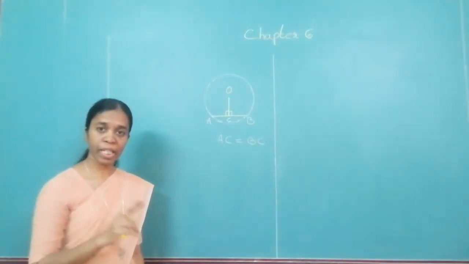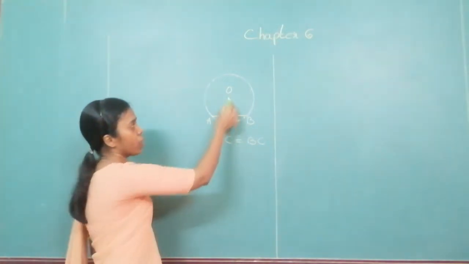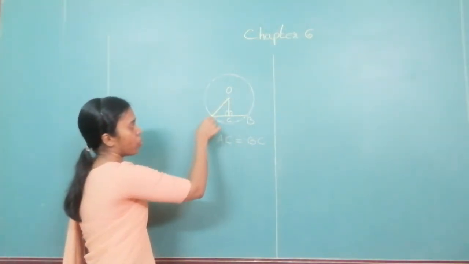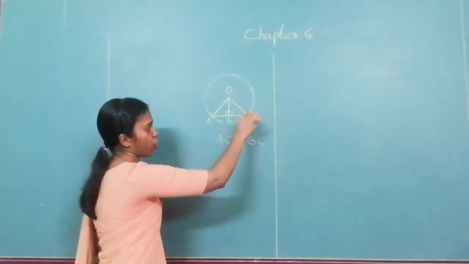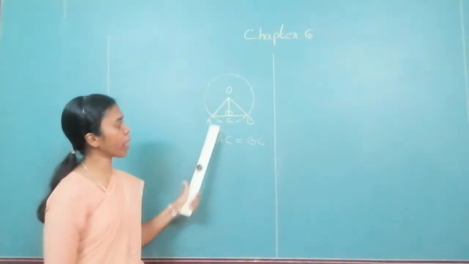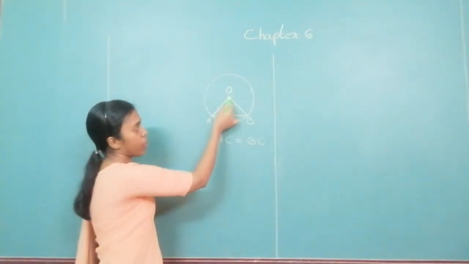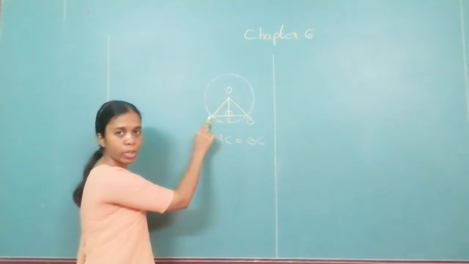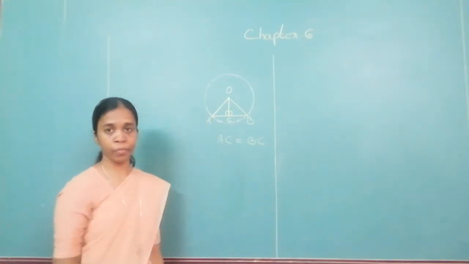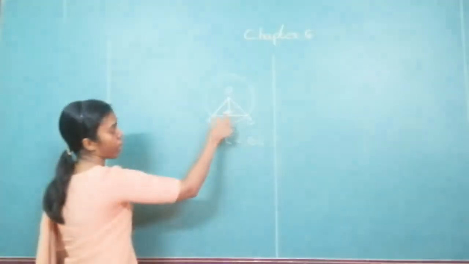First, we create two triangles. How do we create two triangles? We join O to A and O to B. Now, if you look at it, can you tell me what OA and OB are? This is the center of the circle. A segment from the center of the circle to the circle is a radius.